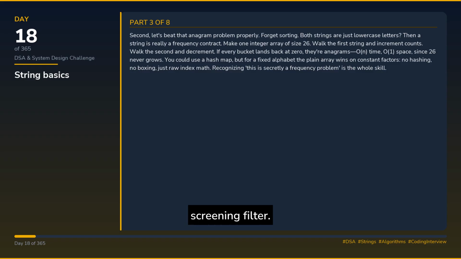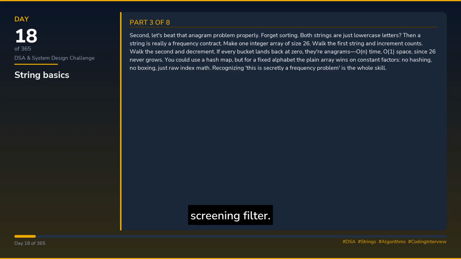Second, let's beat that anagram problem properly. Forget sorting. Both strings are just lowercase letters. Then a string is really a frequency contract. Make one integer array of size 26. Walk the first string and increment counts. Walk the second and decrement. If every bucket lands back at 0, they're anagrams. O(n) time, O(1) space, since 26 never grows.